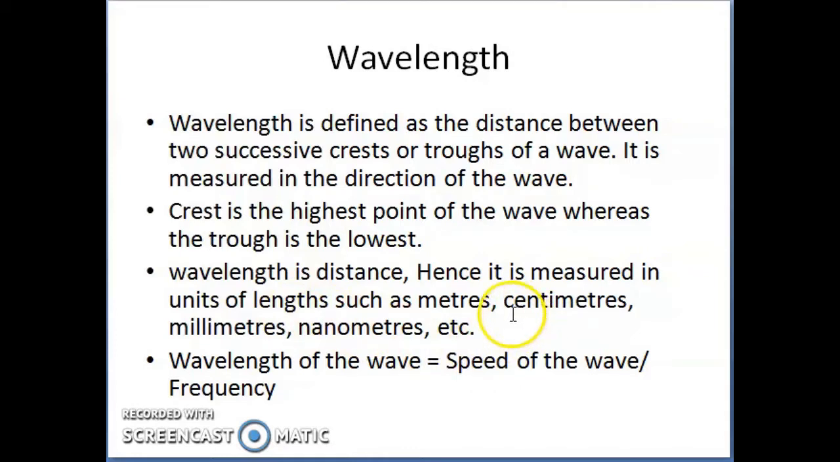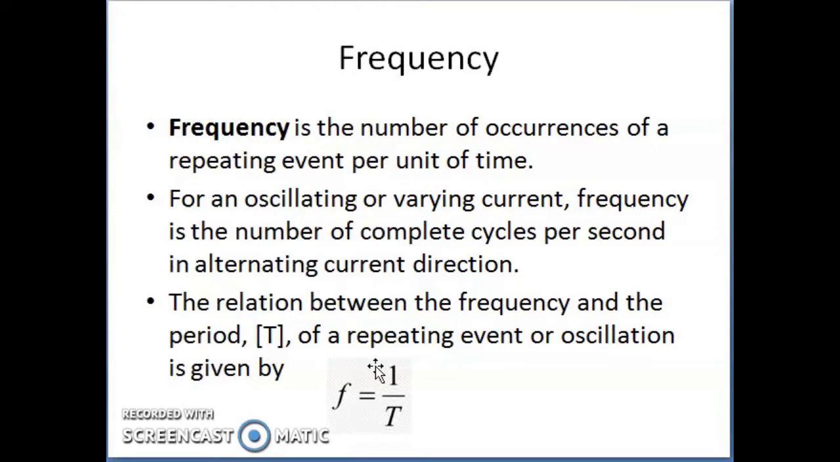Whatever units we use to measure distance, we can consider the same unit for the wavelength. To find the wavelength of the wave, we can use a simple formula: speed of the wave divided by the frequency. Now the concept comes, what is frequency? Frequency is the number of occurrences of a repeating event per unit of time.